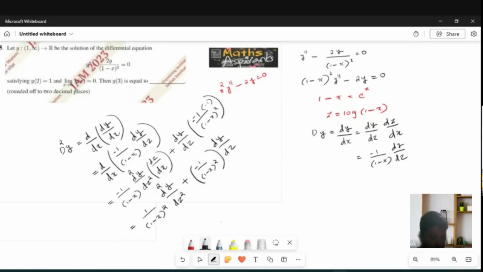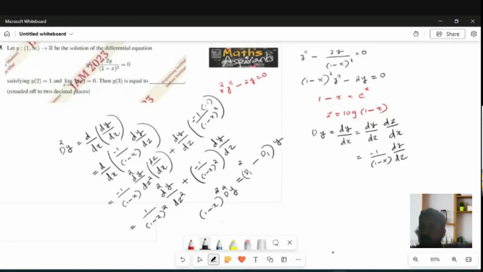Okay, that is the d square y. Multiply throughout by 1 minus x whole square. So 1 minus x whole square d square y equals D1 square minus D1 applied to y.